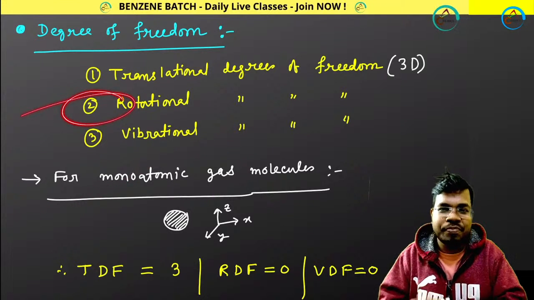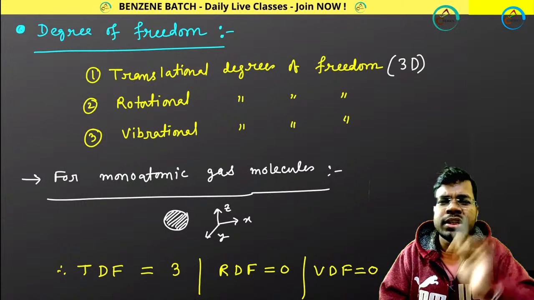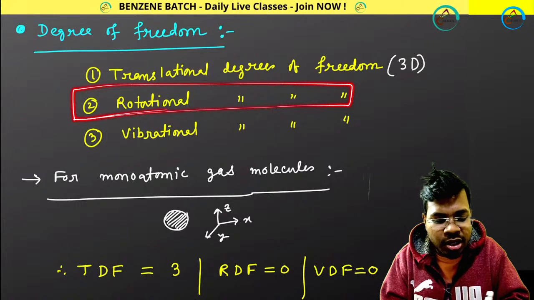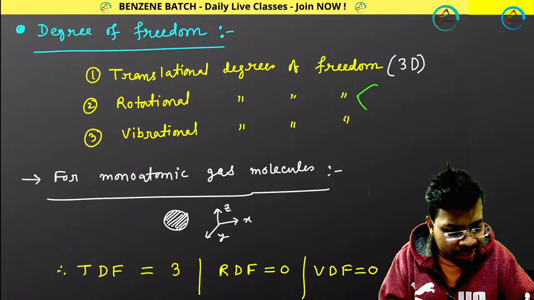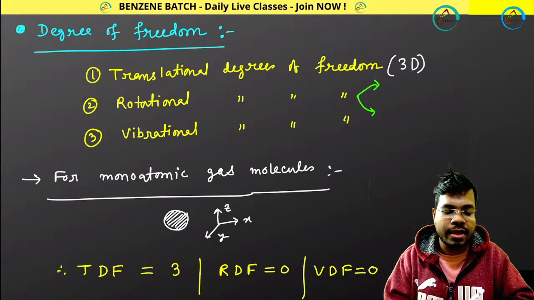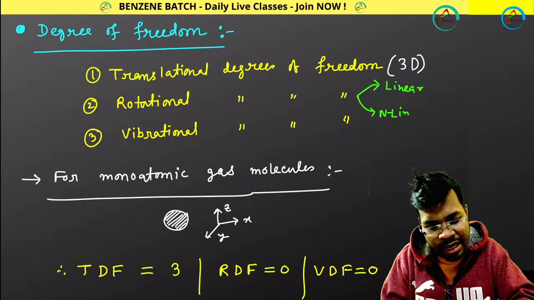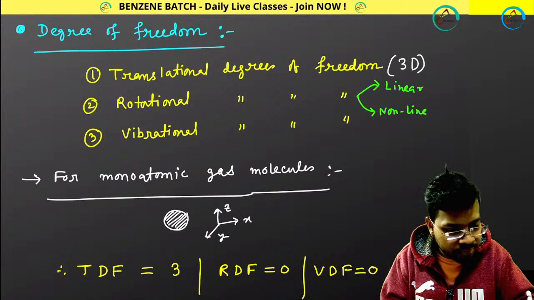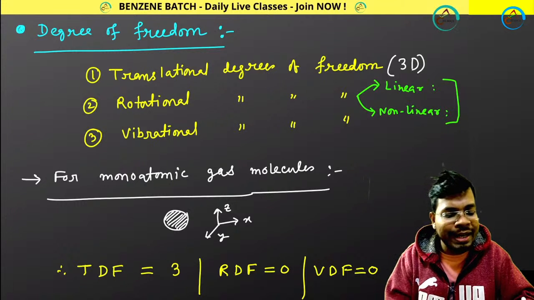Great. Now rotational degrees of freedom. I am giving you the shortcut method. You know these things already. Rotational degrees of freedom can be of 2 types, meaning you can apply this for 2 kinds of molecules: one is linear molecules, another is non-linear molecules.